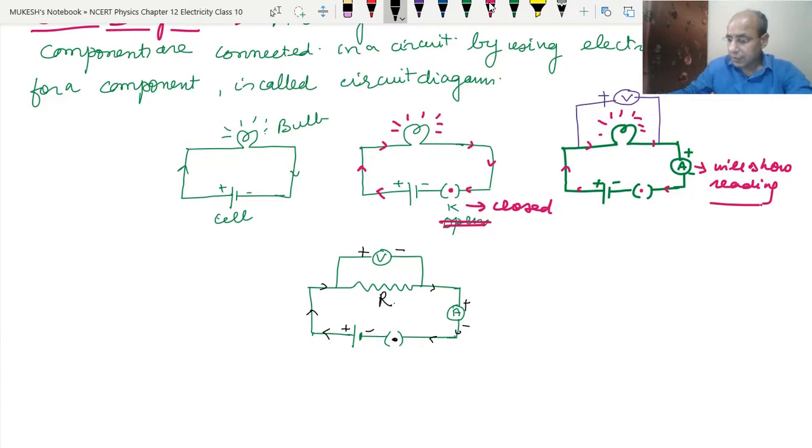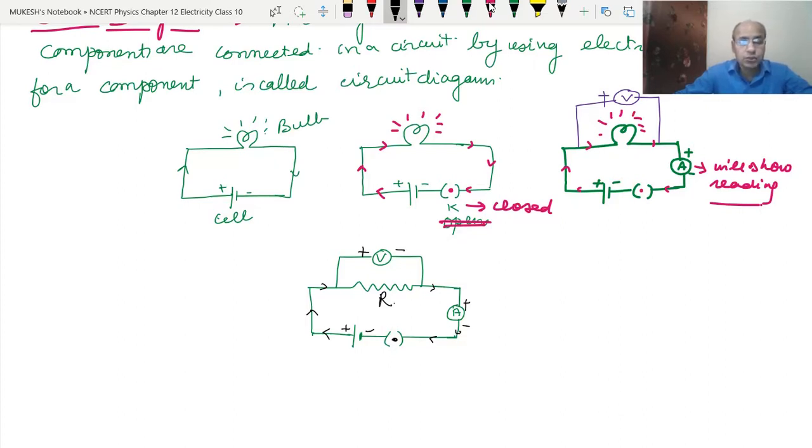Okay, clear? So students, I have one question for you. A direct electric current is flowing in a circuit from east to west direction. What will be the direction of the flow of electrons? See, the current is flowing from east to west. That means the electrons will flow from west to east direction, opposite to the flow of current.